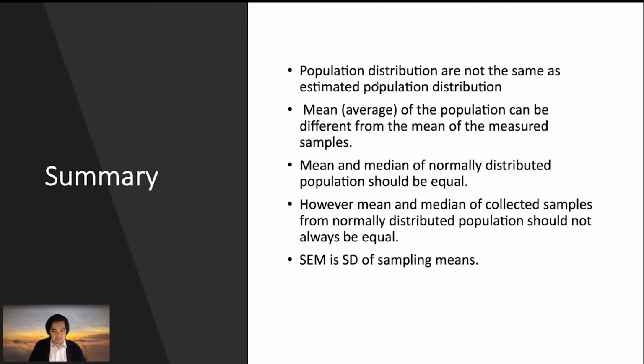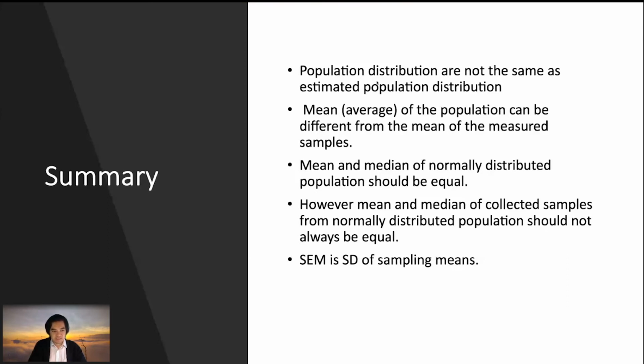You guys find that the median and mean, or the average, of a normally distributed population should be equal. However, the mean and median of your collected sample are not going to be the same. There are a little bit of differences. If you have evenly distributed samples, then your mean and median are going to be the same. But if you have outliers in your samples, it will affect your median and your mean calculation.